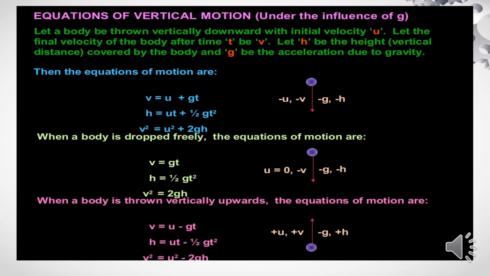That means when a body is dropped freely, the equations of motion are v is equal to gt, since the initial velocity we are considering 0, the second equation h is equal to half gt square, and the third equation v square is equal to 2gh. When a body is thrown vertically upwards, the equations of motion are v is equal to u minus gt, h is equal to ut minus half gt square, and v square is equal to u square minus 2gh.